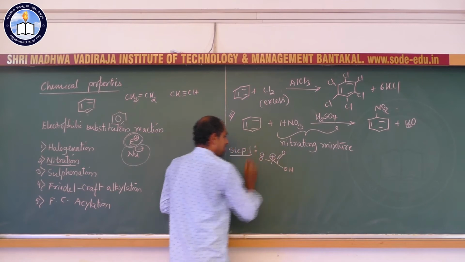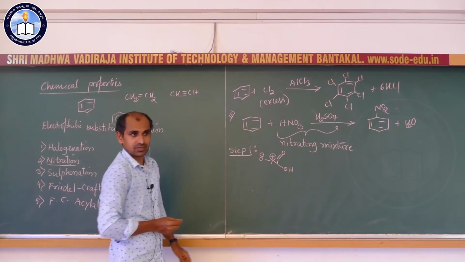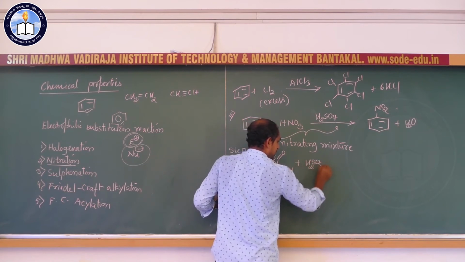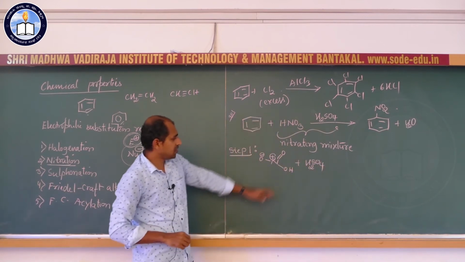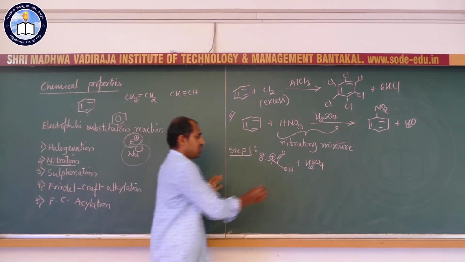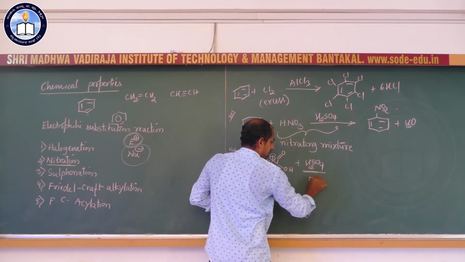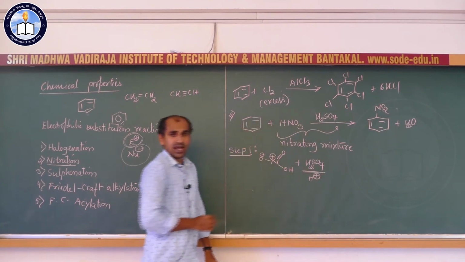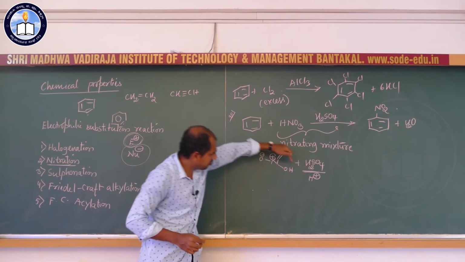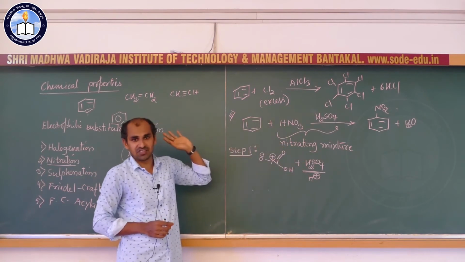See, nitric acid has this structure. When we treat nitric acid with sulfuric acid, sulfuric acid is a stronger acid compared to nitric acid, so it acts as a proton donor. Acid means it is a proton donor. It donates a proton to nitric acid.